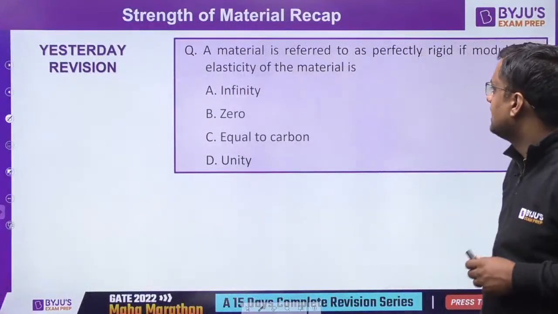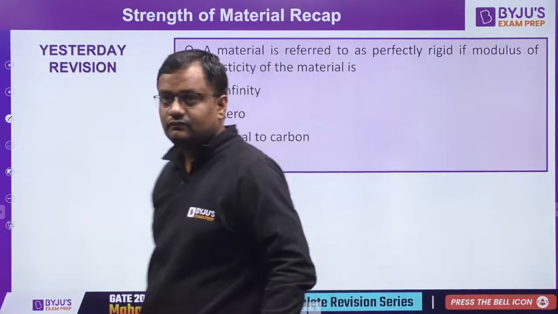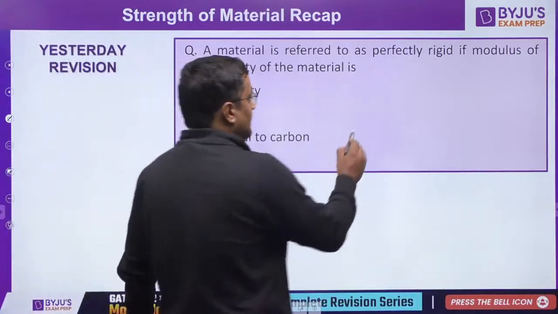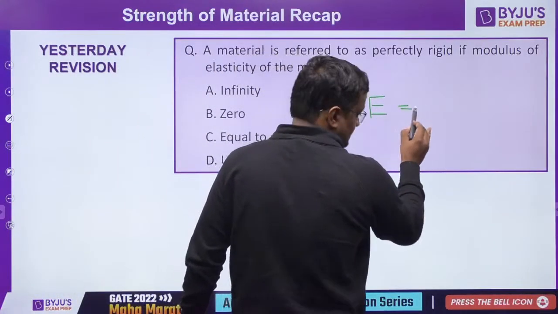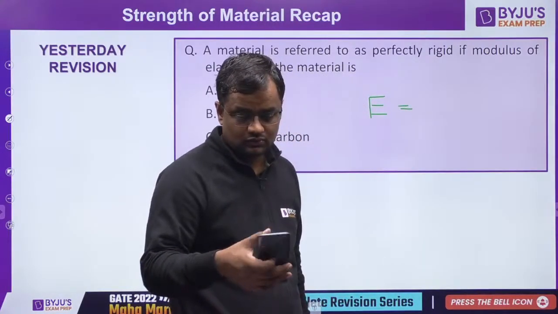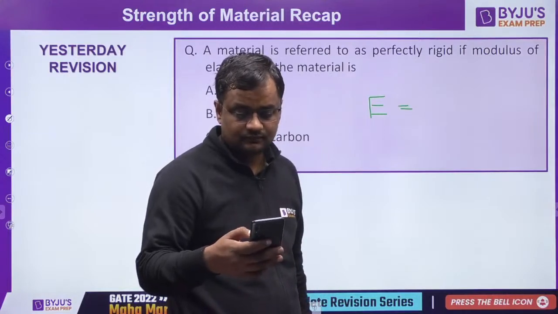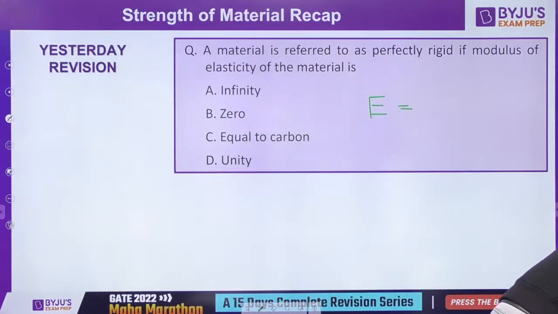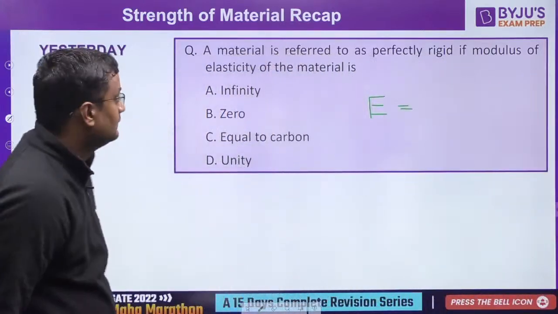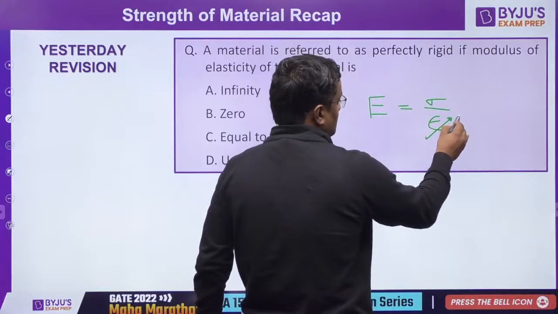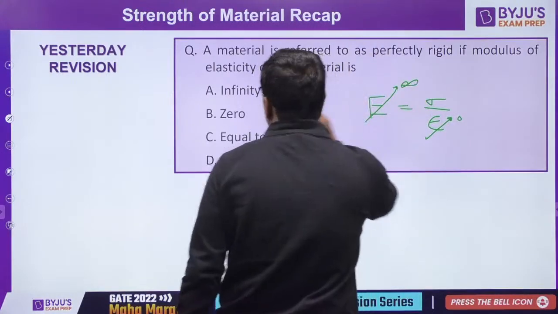Okay, now next question. A material is said to be perfectly rigid if its modulus of elasticity, that is Young's modulus, is how much? What is Young's modulus? Guys, Young's modulus is stress by strain, and rigid means strain is 0. Rigid cannot be elongated. So Young's modulus will be infinity.